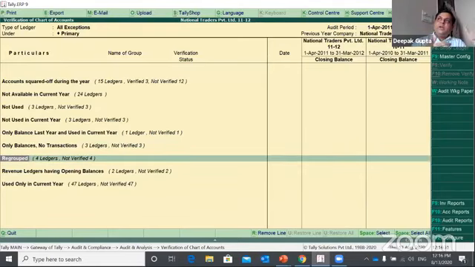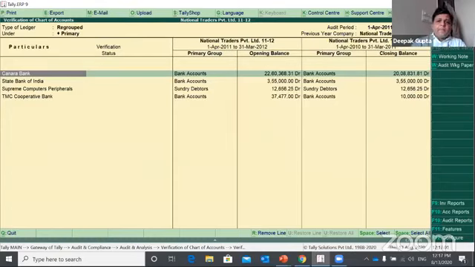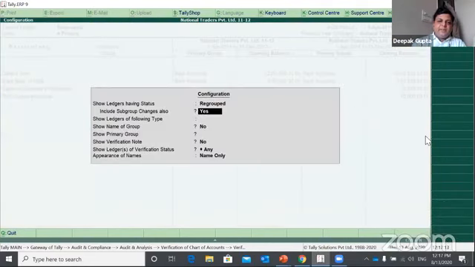So many times accountants copy the data from the previous audit year and make changes in the group of accounts while doing the accounting, because of some requirement or reason. So you can identify, as per my previous audited balance sheet, where the account was actually grouped, and in the current company where he has moved or changed the account. So you can identify that these are the 4 accounts which are primarily in bank accounts, but later on they have been changed. So it is currently showing the primary account, but by pressing F12, you can